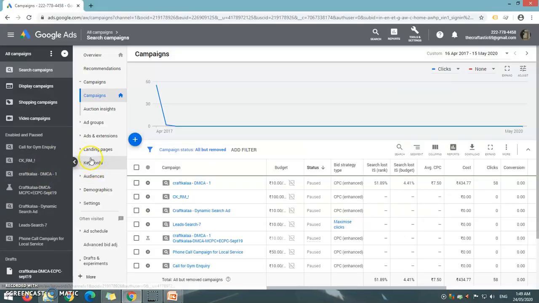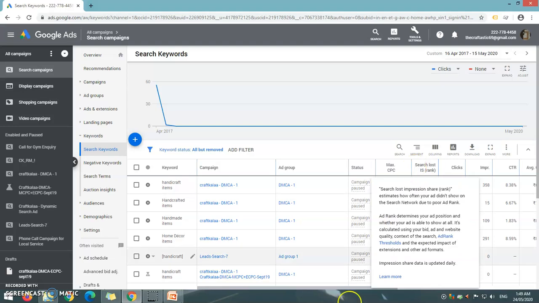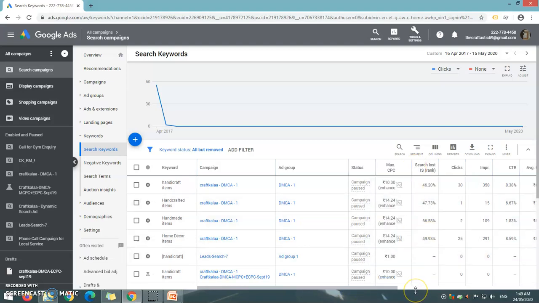Now when you see a keyword whose search lost impression share rank percentage is high and its quality score is good, so you have decided to increase its max CPC bid, again the question is how much you should increase the bid.